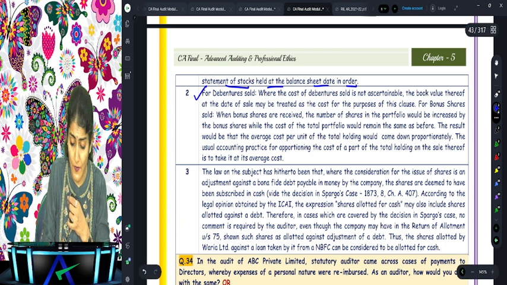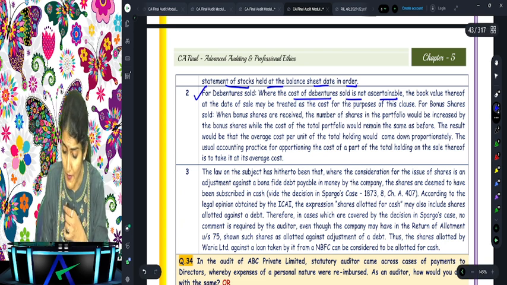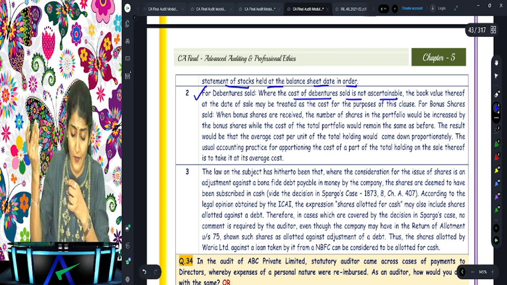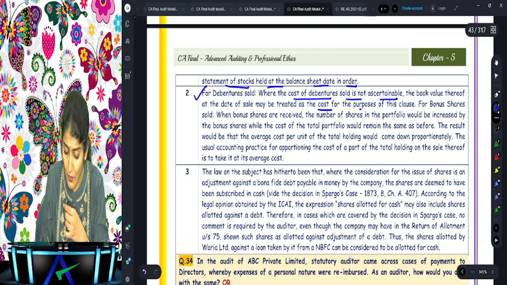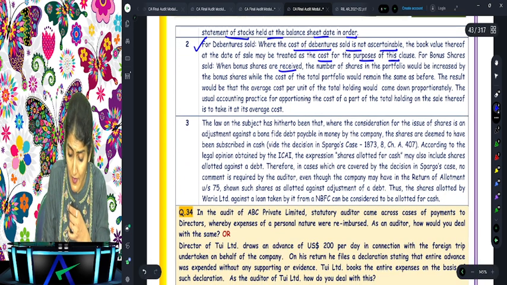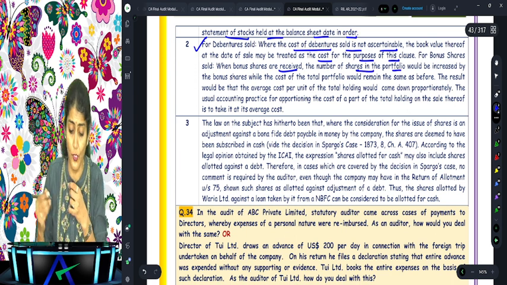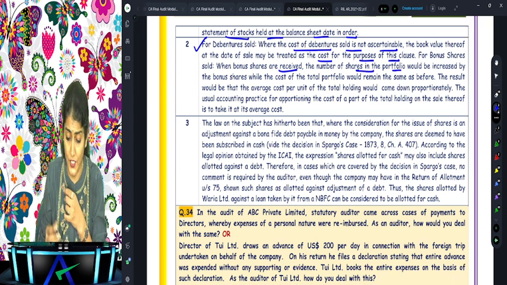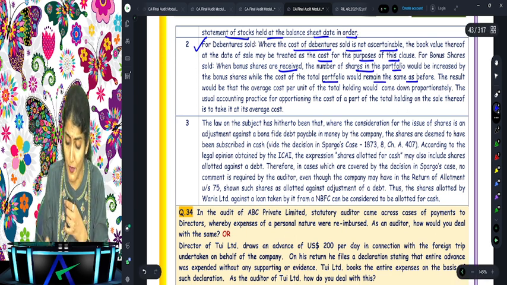For debentures sold, where the cost of debentures sold is not ascertainable, the book value at the date of sale may be treated as the cost for the purpose of this clause. For bonus shares sold, where bonus shares are received, the number of shares in the portfolio would be increased by the bonus shares, while the cost of the portfolio would remain the same as before.